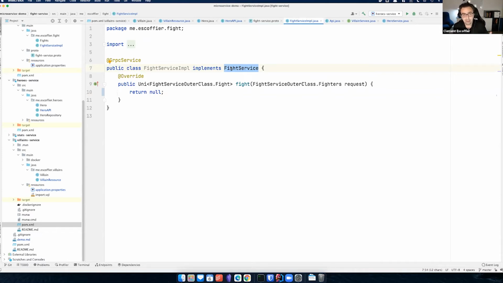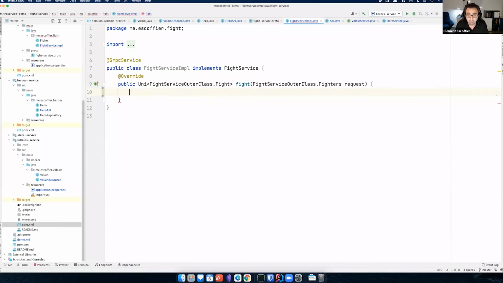gRPC is automatically reactive. It's a distributed protocol, and the model by default is all about being asynchronous and reactive. So what we do here with Quarkus is that we generate this API using Uni, and Uni is part of the reactive programming library we use in Quarkus. It's part of Mutiny, that's the name of the library. It's an intuitive and event-driven reactive programming library that enables reactive even for non-reactive developers.